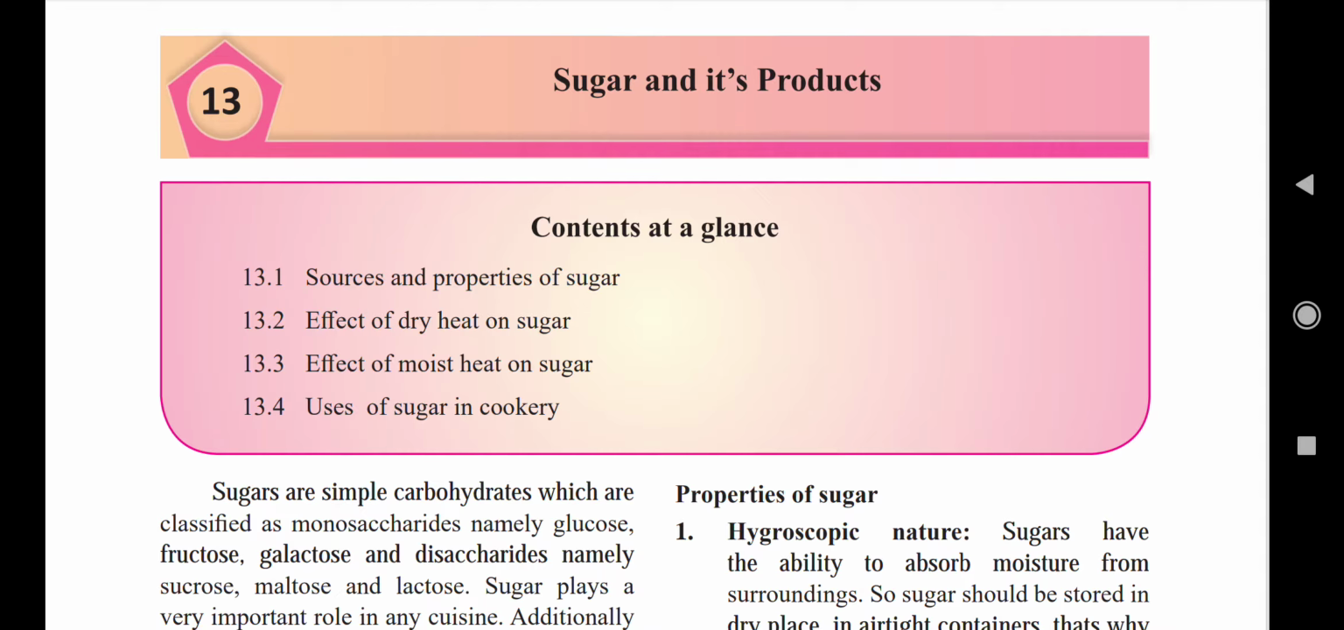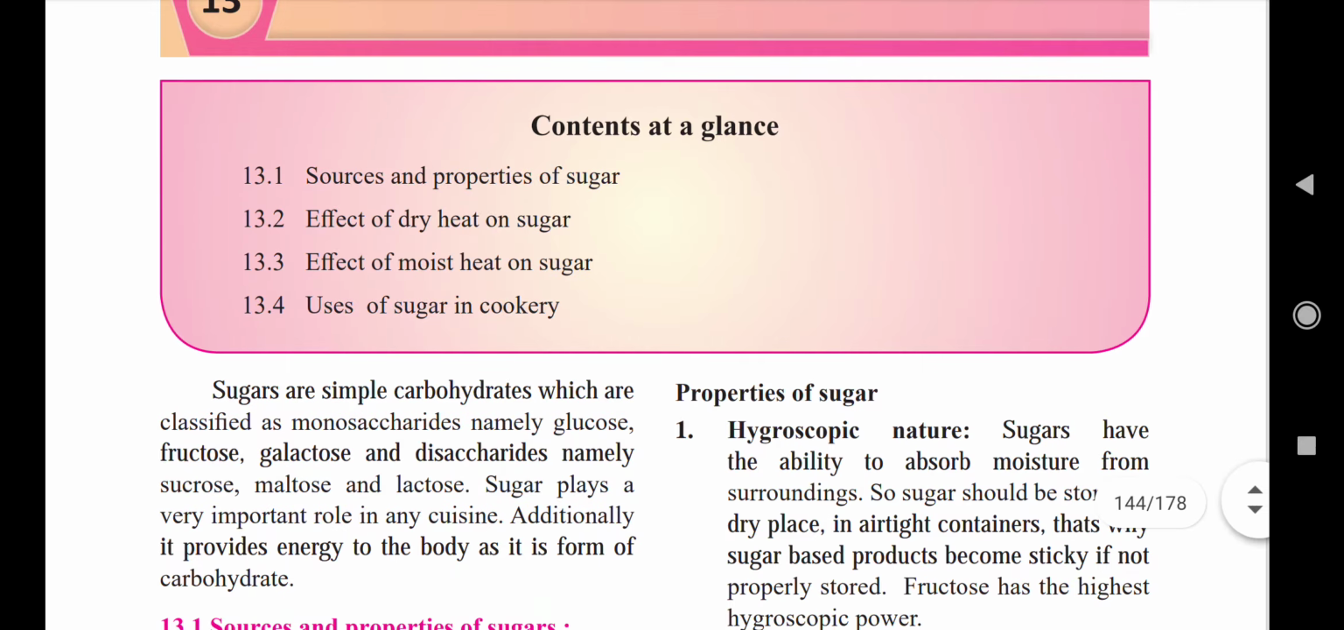So in this lecture I am going to discuss the 13th chapter from 11th Food Science and Technology, that is sugar and its products. In this chapter we are going to see these main 4 points. First one, sources and properties of sugar. Second one, effect of dry heat on sugar. Third one, effect of moist heat on sugar.